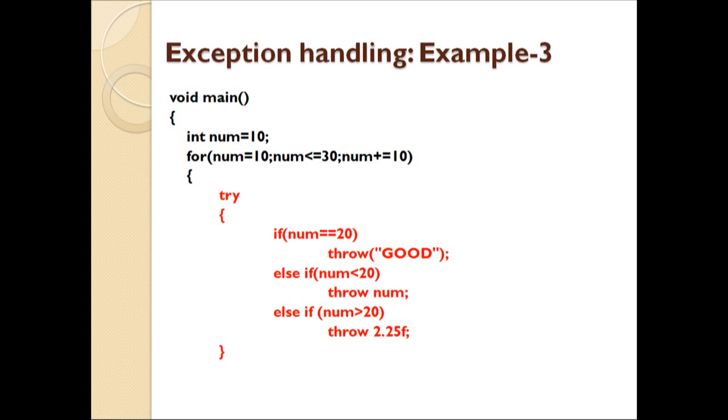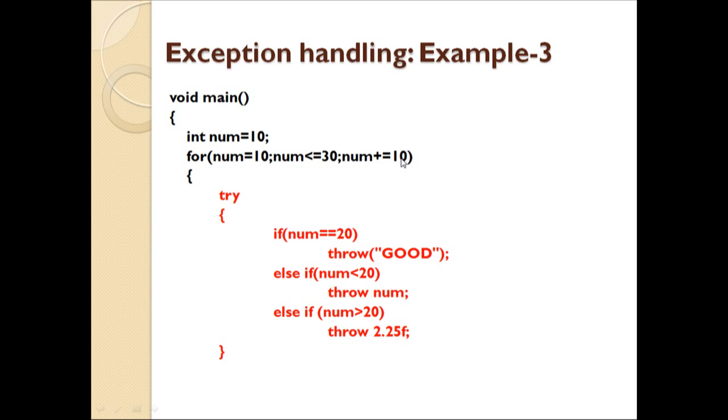We are executing a for statement, starting the execution right from the number 10, and we will run this for loop till the value of num is less than or equal to 30, and we are increasing the value of num as num is equal to num plus 10.